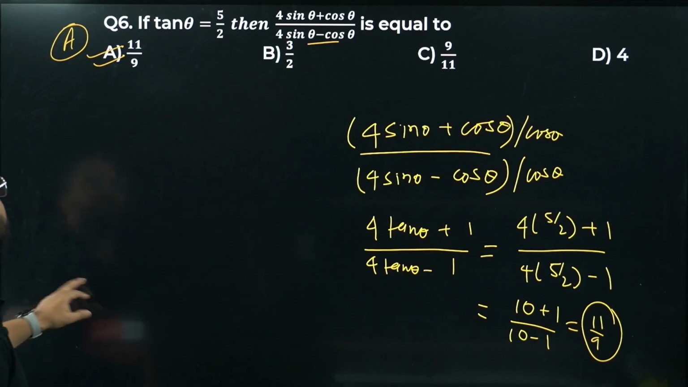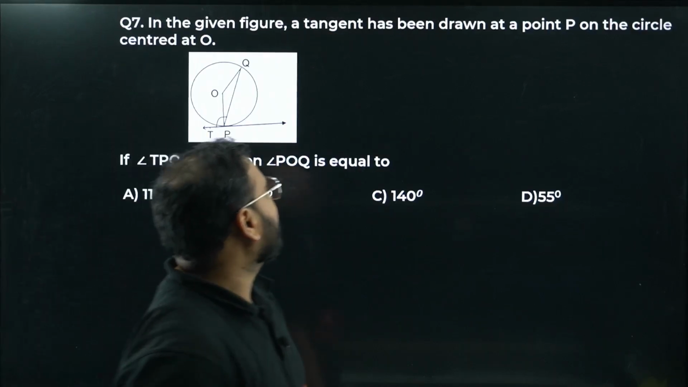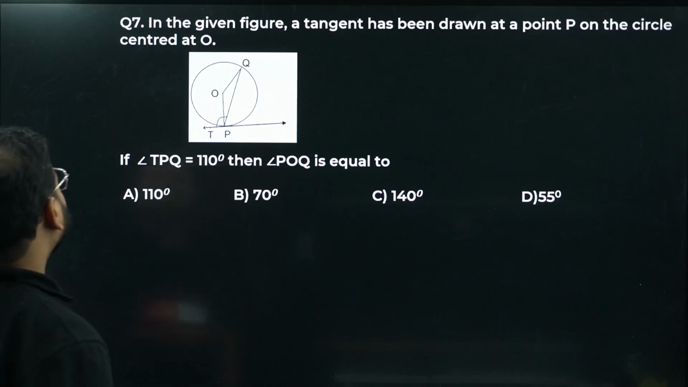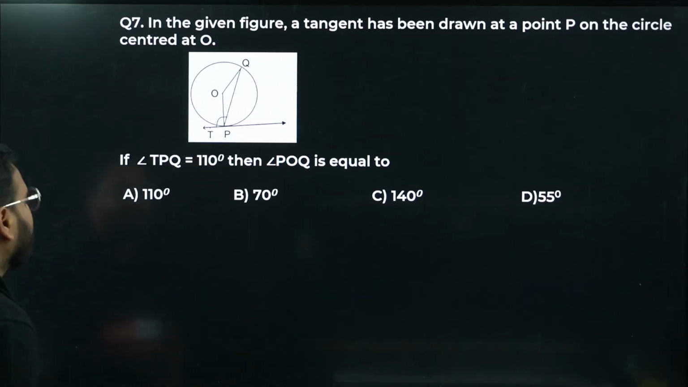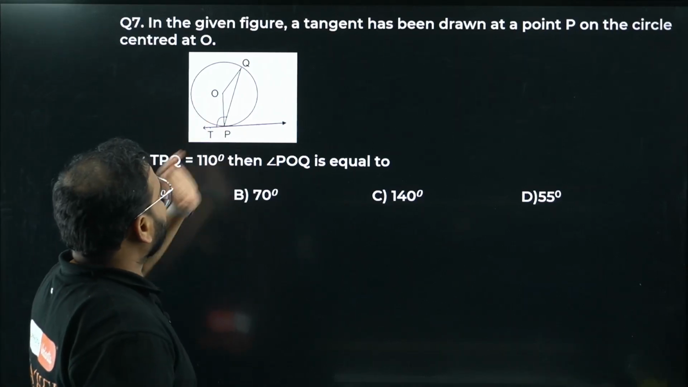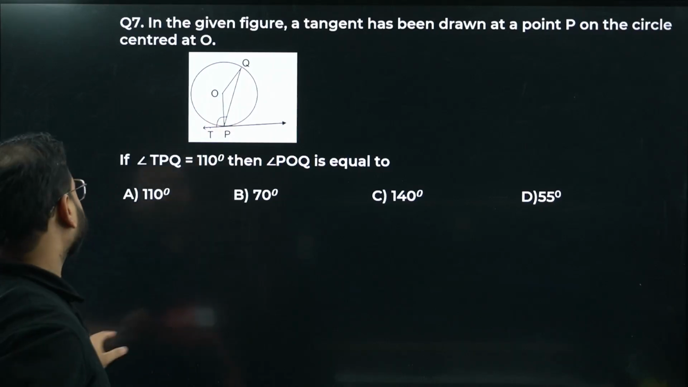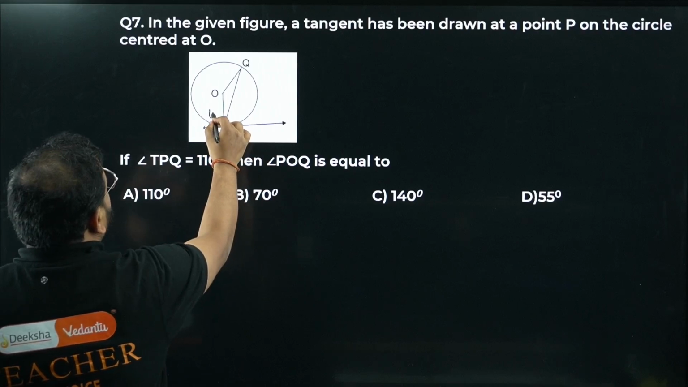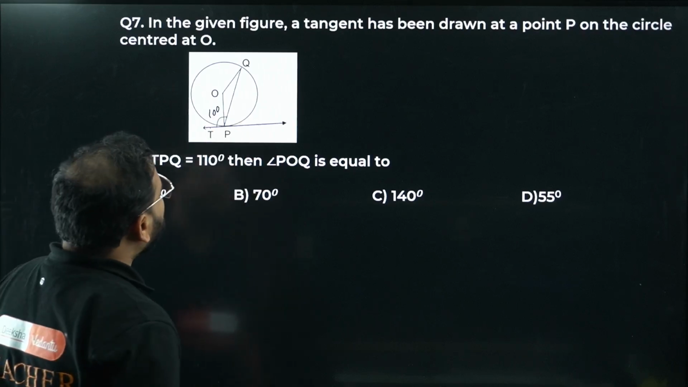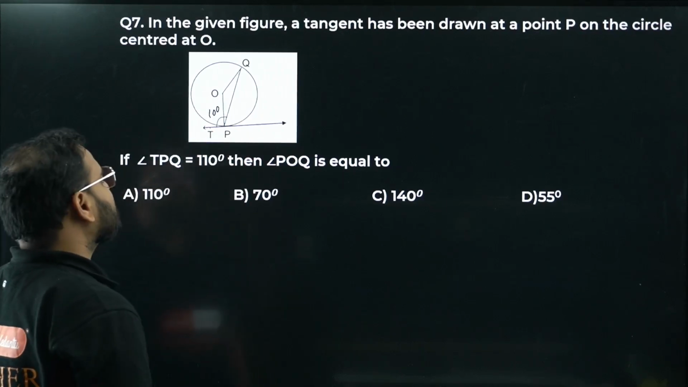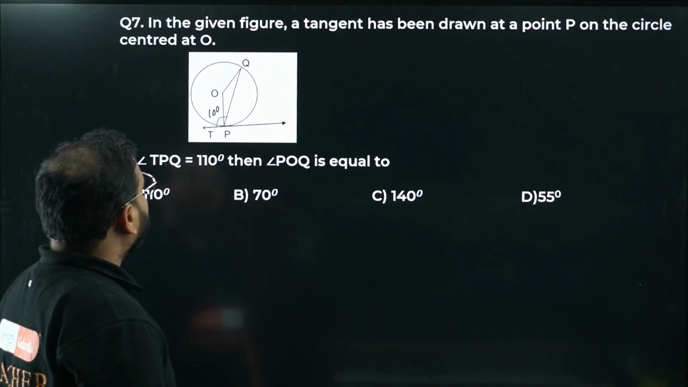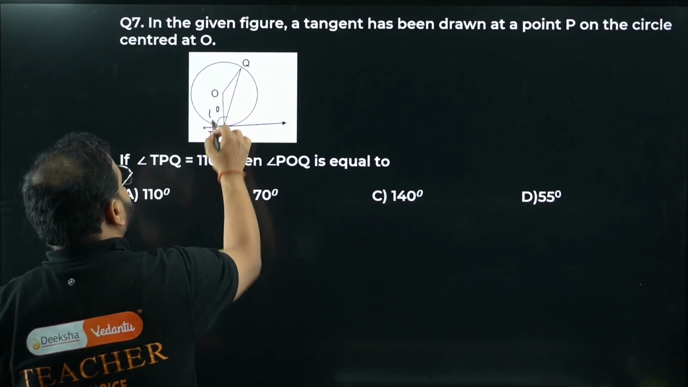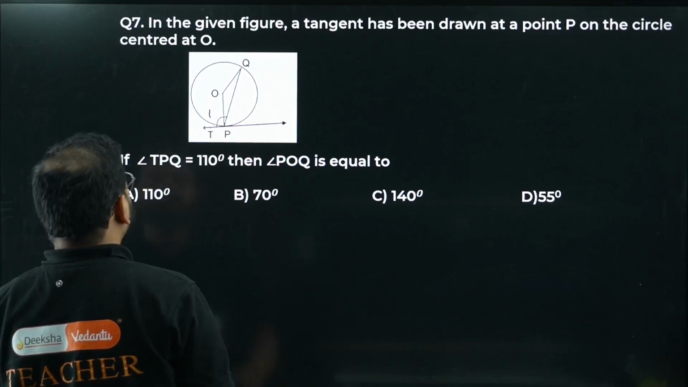Moving on to question number 7. In the given figure, a tangent has been drawn at a point P on the circle centered at O. TPQ is given as 100. We know OPT is going to be 90 degree, right? Okay, no, this is not 100, it's 110, excuse me. I read it as 100, it's 110, sir.